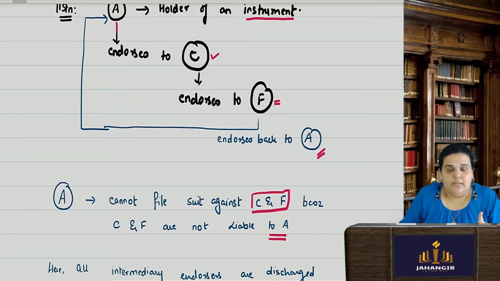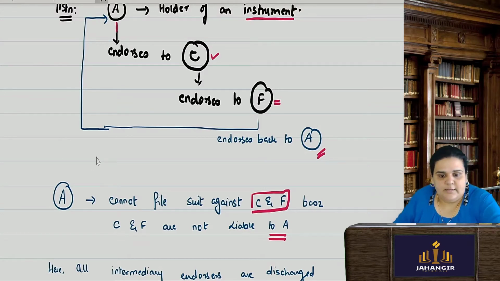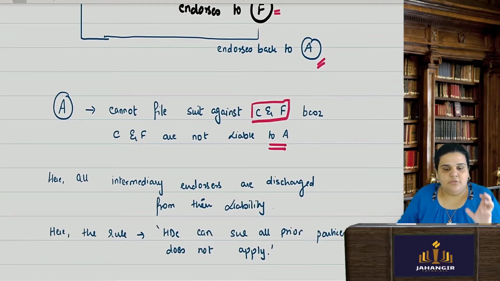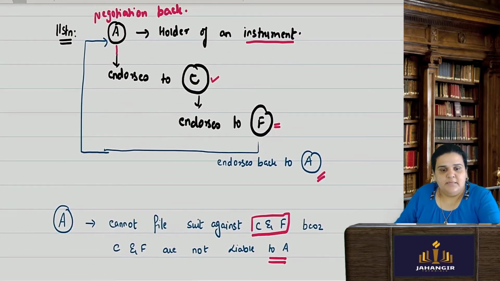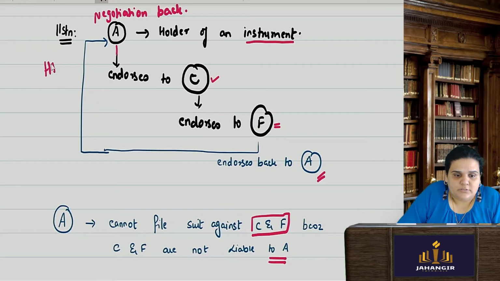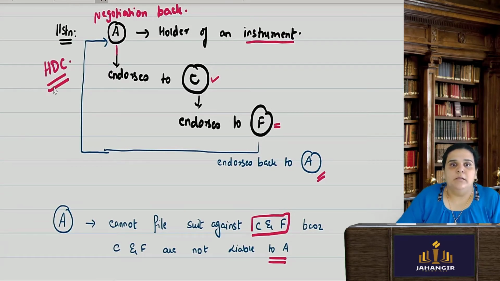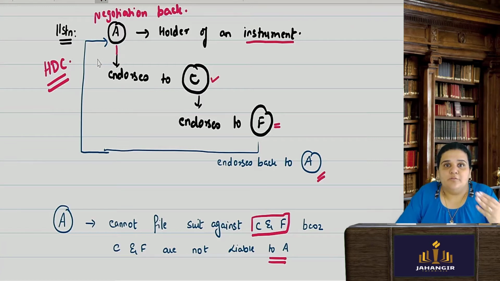Now, there is a rule about the holder in due course, which we have already read about. The person, Mr. A, was the original holder, but due to negotiation back he has again become a holder in due course, because he is receiving the same instrument. A holder in due course always gets a better title and can sue the previous parties.